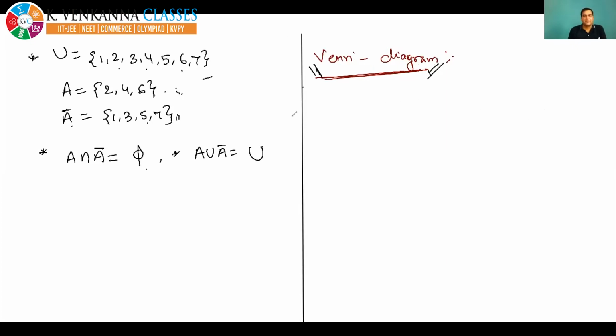Now listen. I am starting with the universal set. You have studied the universal set. What is the meaning of universal set? Universal set is a superset. That means all other sets under consideration are subsets of the universal set. So in Venn diagram, universal set is represented by a rectangle. Okay, it is a universal set.